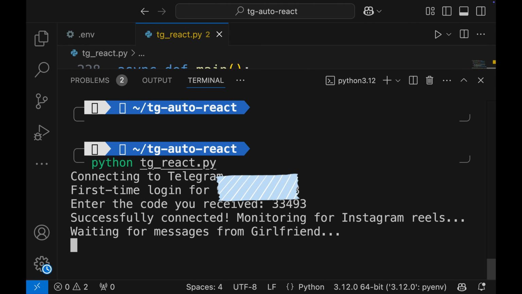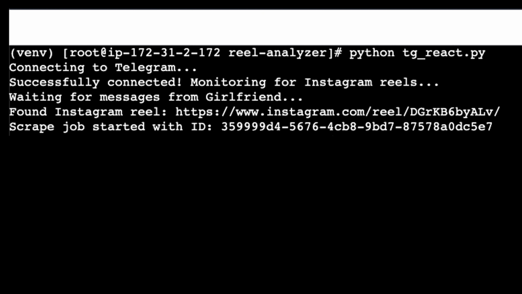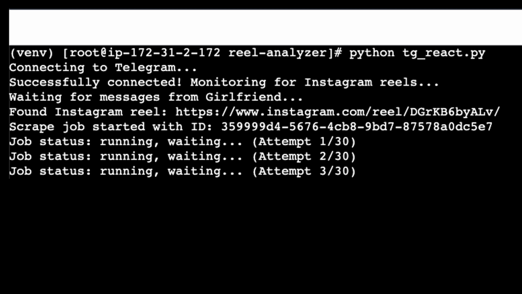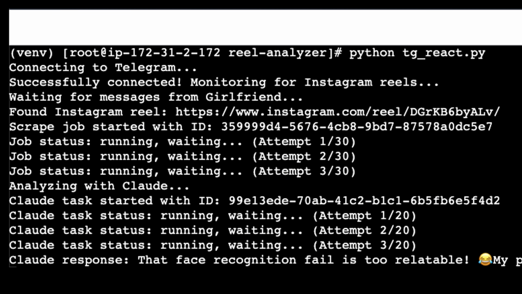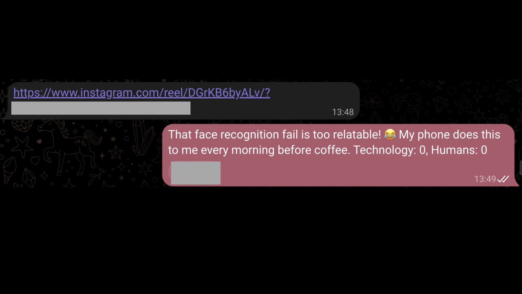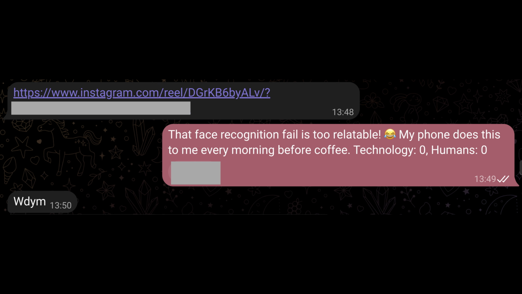I have done it a few days ago and took some screenshots, so I will show you how it works. You can also find all the mentioned reel URLs and AI responses in the description below. Once I received the first reel, the scrape job was started automatically and we received Claude's response, which was also automatically sent to my girlfriend in Telegram. The response was a bit weird, so she was a bit confused. That's why she replied, "What do you mean?" But since it was just the first reel, she didn't pay too much attention this time.